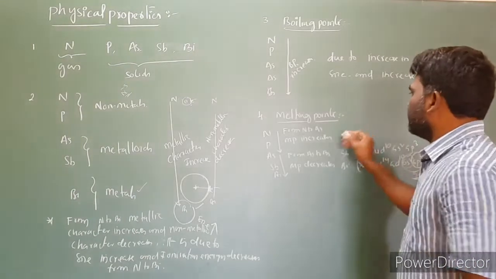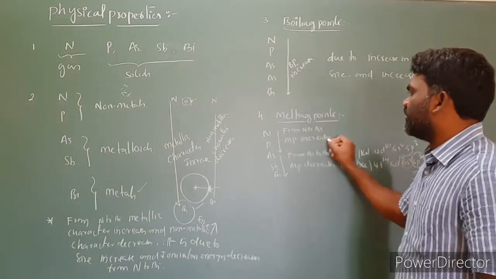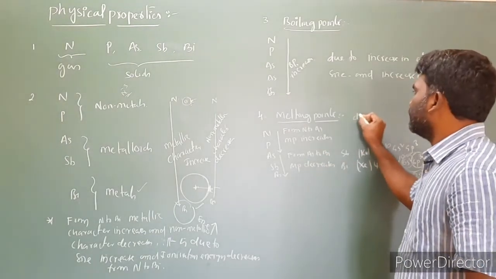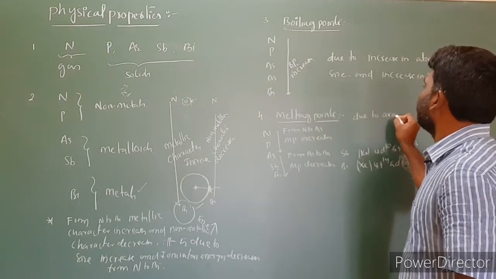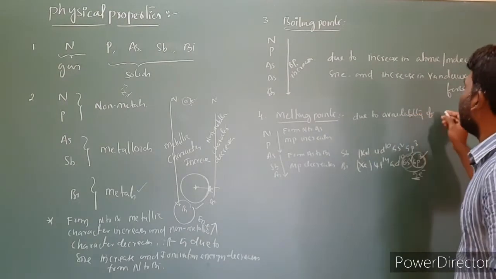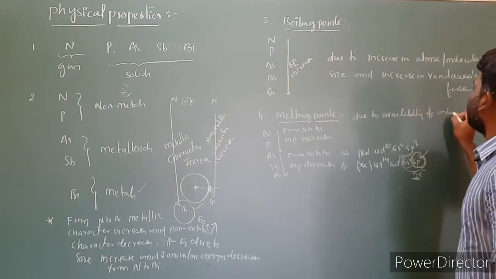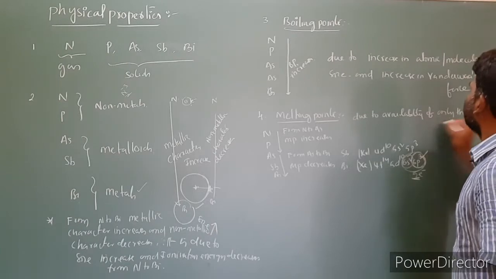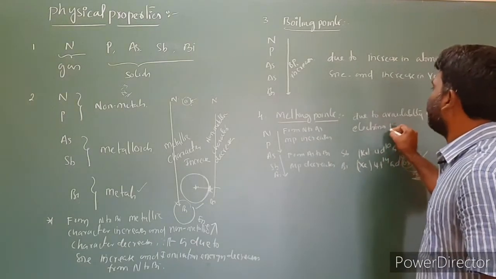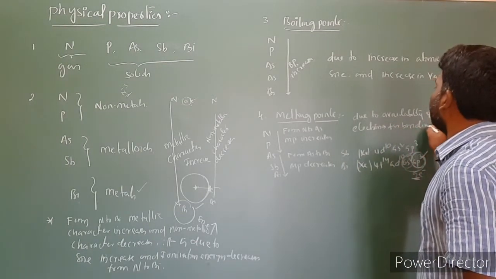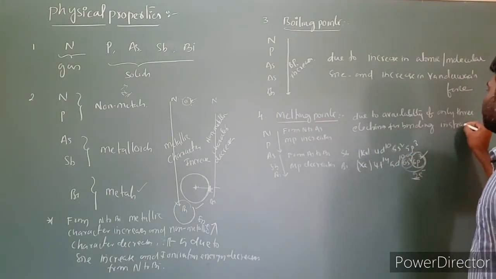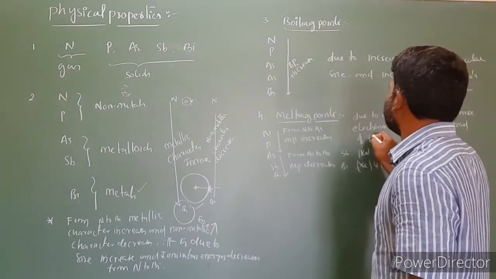Write the same statement. From nitrogen to arsenic, melting points increase. From arsenic to bismuth, melting points decrease due to the availability of only 3 electrons for bonding instead of 5 electrons.